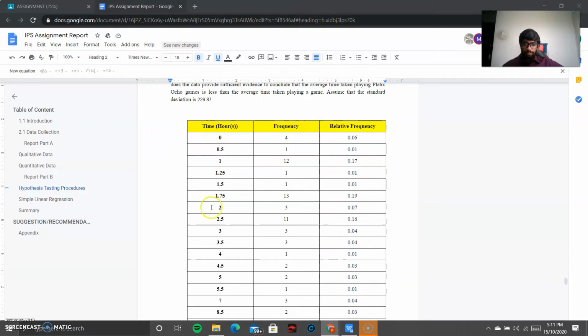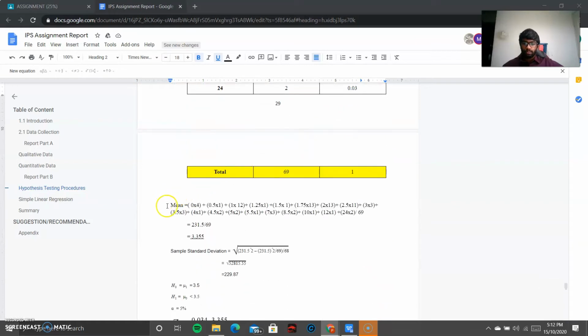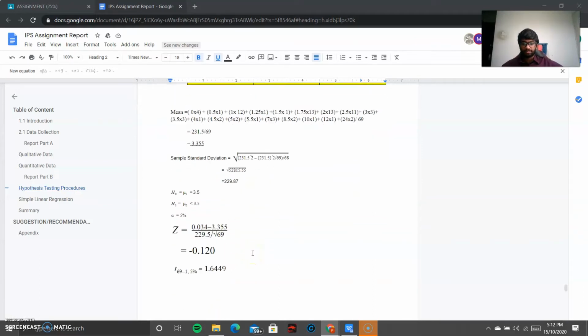This table represents the time the respondents reply they take to play a game. And over here we have found out, using the mean, that the average time taken is 3.355 hours, and the standard deviation of it is 229.87.